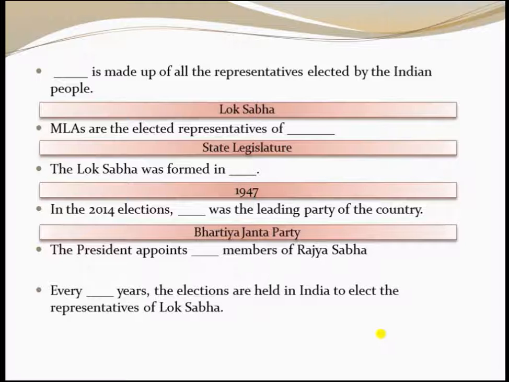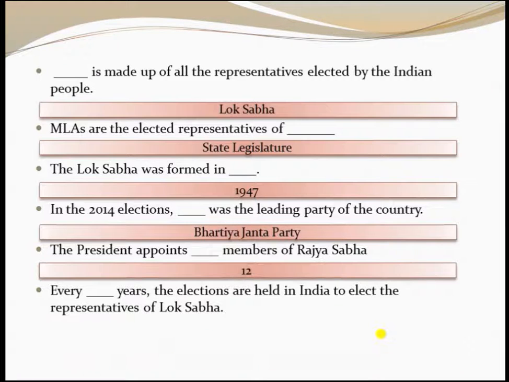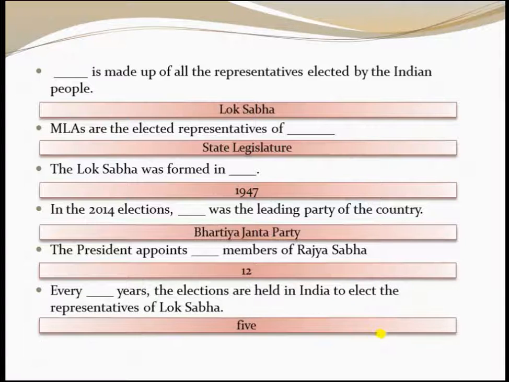The president appoints dash members of Rajya Sabha. They are 12 members of Rajya Sabha. Every dash years, the elections are held in India to elect the representatives of Lok Sabha. The answer, 5 years once. The election will be conducted once in 5 years.